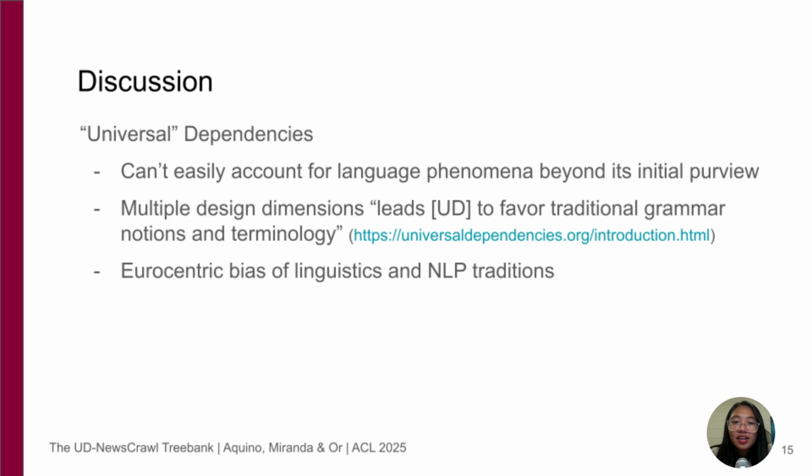One other key point of discussion is our critique of UD. Although it's currently one of the most widely used frameworks for cross-linguistic annotation, working on this treebank revealed to us that these guidelines do in fact have some latent biases. In the introduction to UD, its creators state that their decisions to satisfy many possible use cases of annotation led them to favor, quote, traditional grammar notions and terminology. While our paper doesn't discuss this in depth, perhaps this speaks to a more inherent Eurocentricity that's been ingrained throughout the traditions of linguistics and NLP.